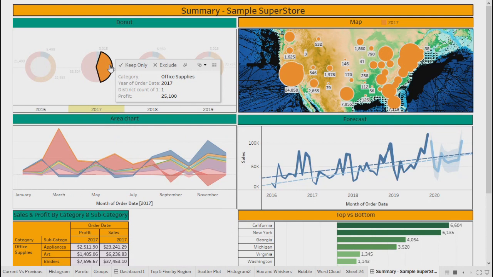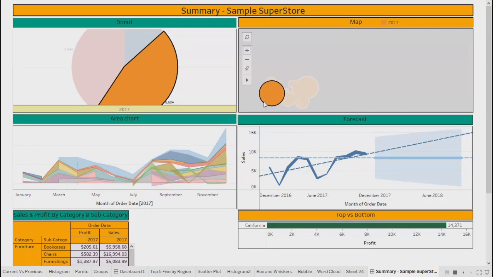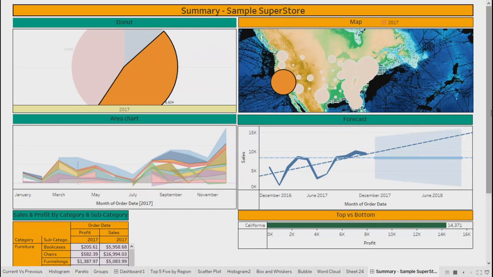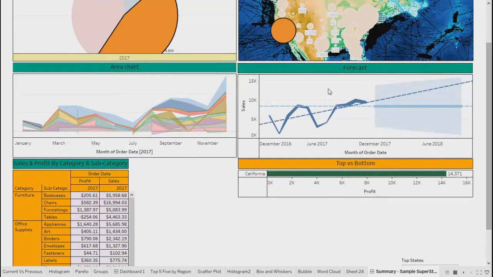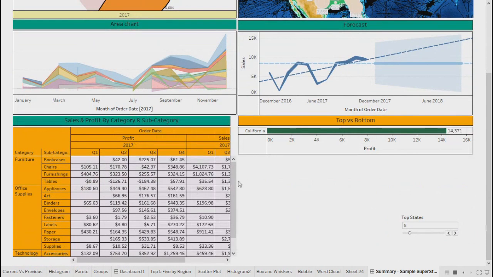I want a particular state where I want to do the analysis. I can see that California has the maximum sales at this moment in 2017. I'll go ahead and select my state called California. Accordingly, all other objects will get filtered only for California. So the forecast of data in California, how different subcategories are performing there, and of course the data related to sales and profit in California.